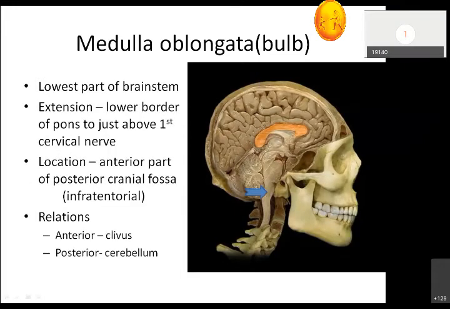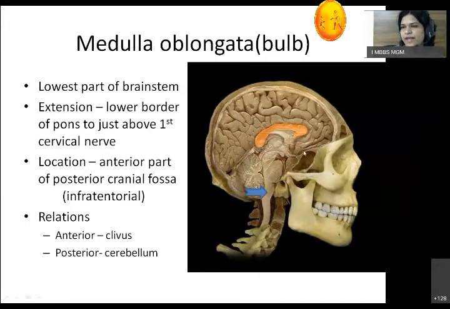So what is the medulla? It is the lowest part of the brainstem. It extends from the pons to the first cervical nerve. In the diagram, you can see this is the pons, and from the lower border of the pons to the first cervical nerve is the medulla. So it is located in the posterior cranial fossa.